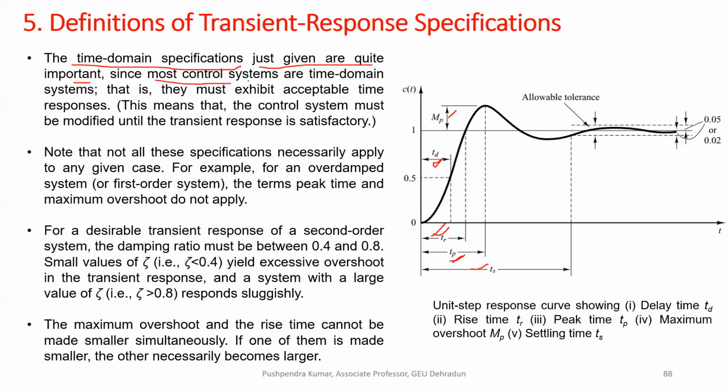Since most control systems are time domain systems, isn't it? That is, they must exhibit acceptable time responses. Means the control system must be modified until the transient response is satisfactory. So this transient response must be analyzed very carefully because it decides the performance of your control system.